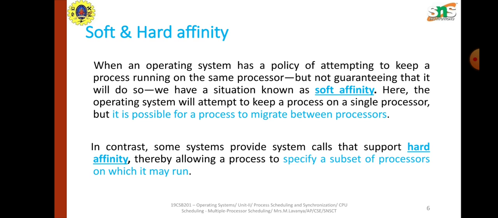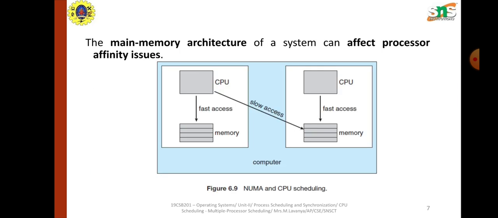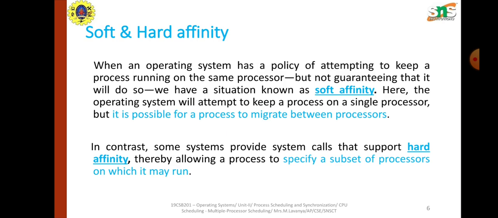In contrast, a system which provides hard affinity, even though it can't guarantee it, allows a process to run on another processor also, right? But in that situation, the process specifies a subset of processors on which it can run. This is known as hard affinity. To say it clearly, soft affinity is nothing but either it completes the process on that individual processor, or else it leaves it wide open to another processor.